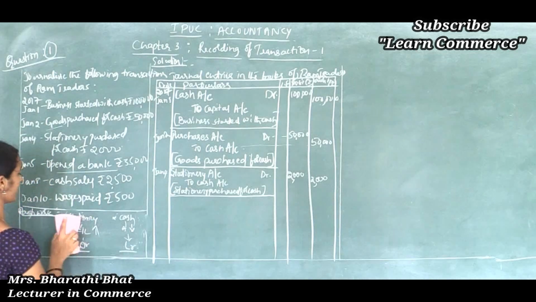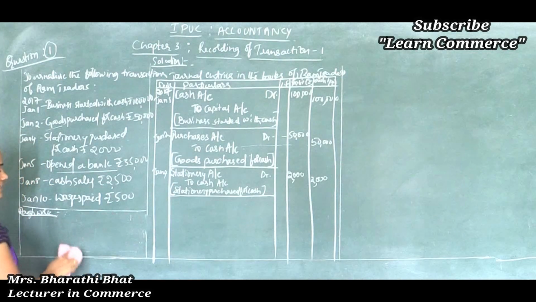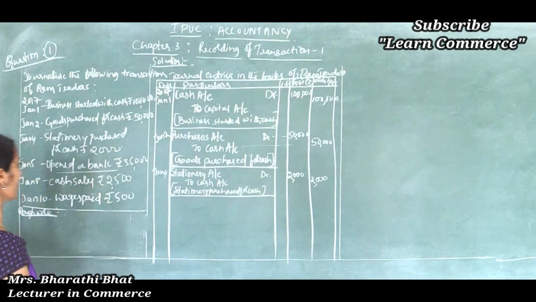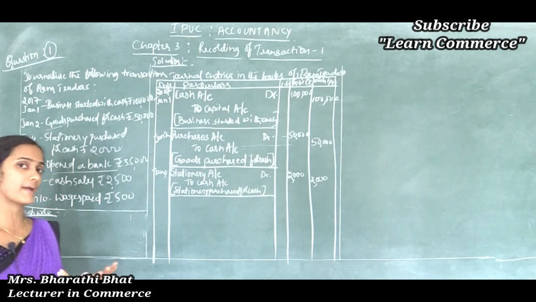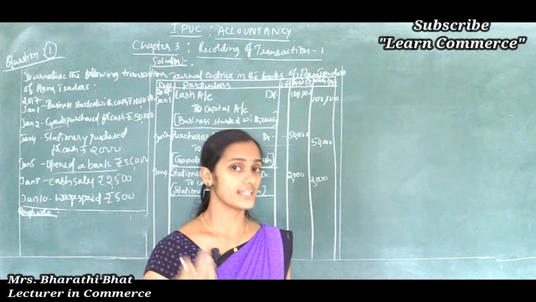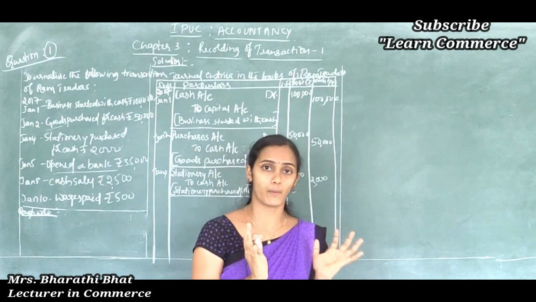Open a bank account. These transactions are ones we discussed in the accounting equation part. So here, open a bank account. How can we open a bank account? To open a bank account, what do we have to invest? Yes, we have to invest some amount in the form of cash.